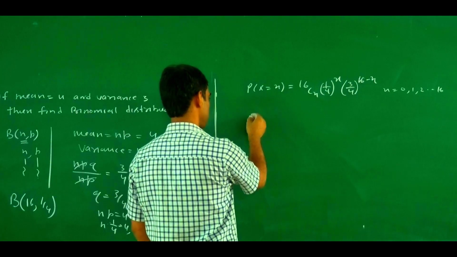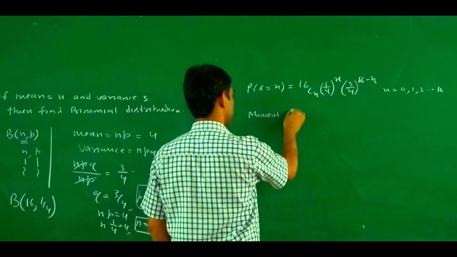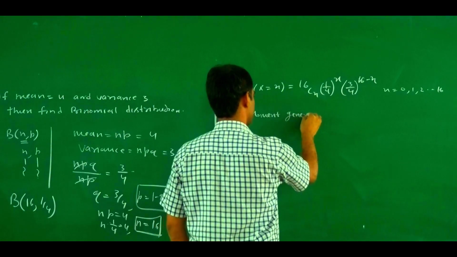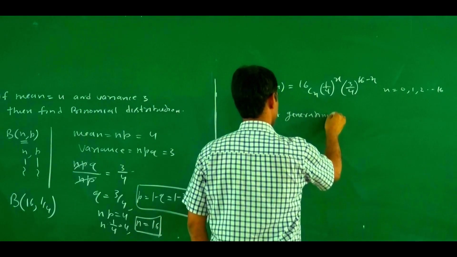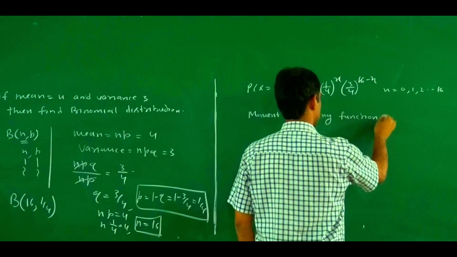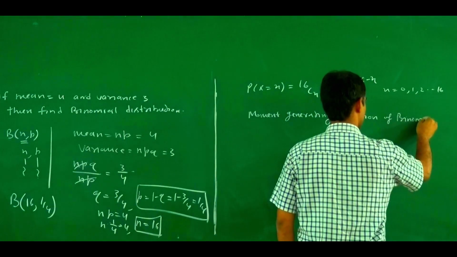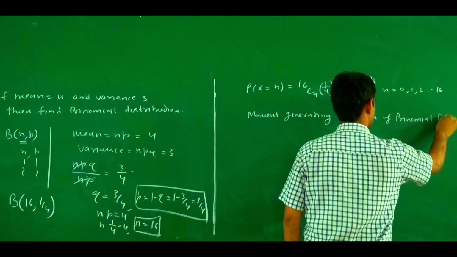So, the moment generating function of binomial distribution.